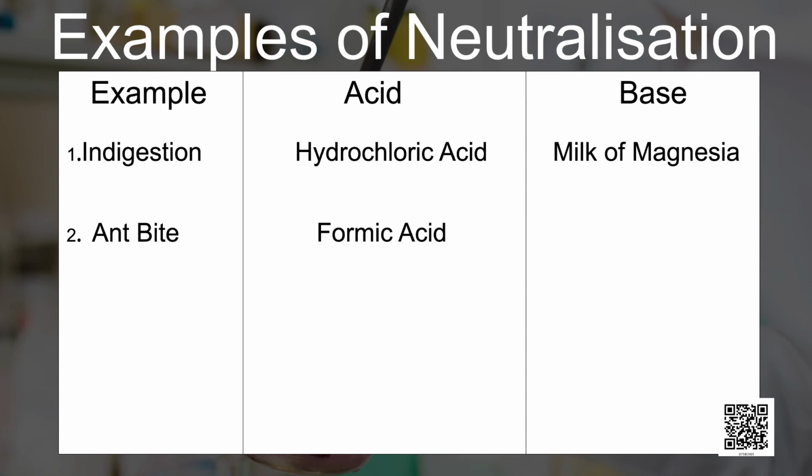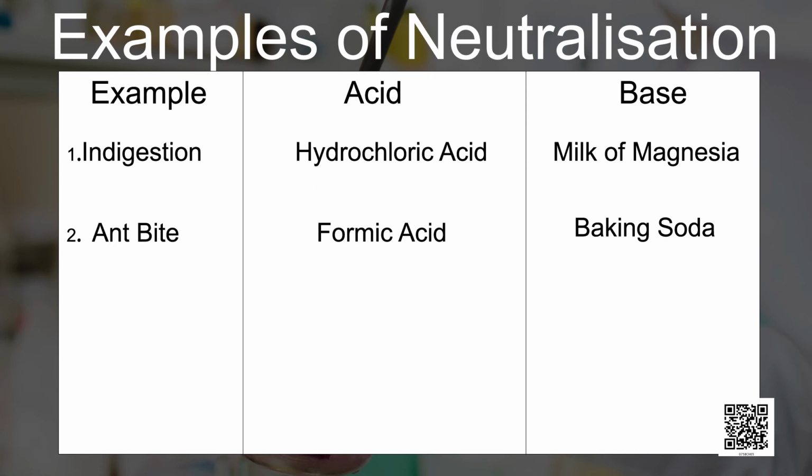The effect of acid can be neutralized by rubbing moist baking soda, that is sodium hydrogen carbonate, or calamine solution which contains zinc carbonate. These are basic substances which neutralize the effect of acid present in ant bite.